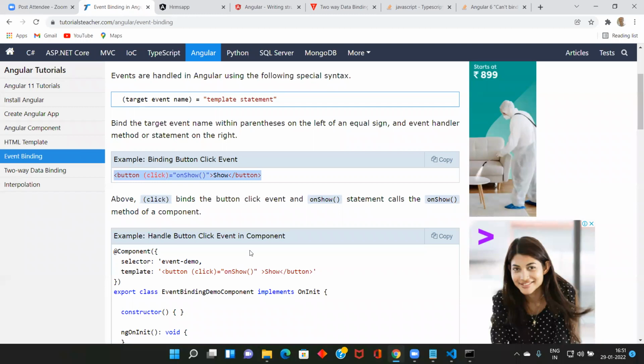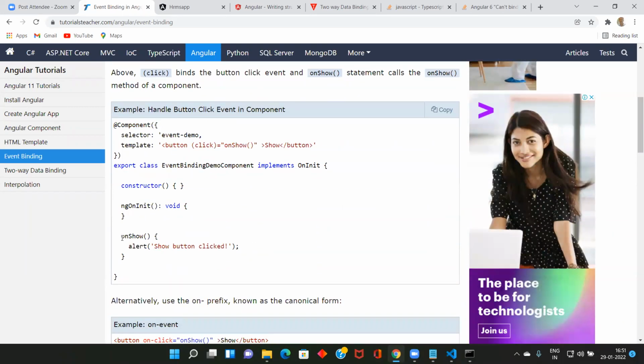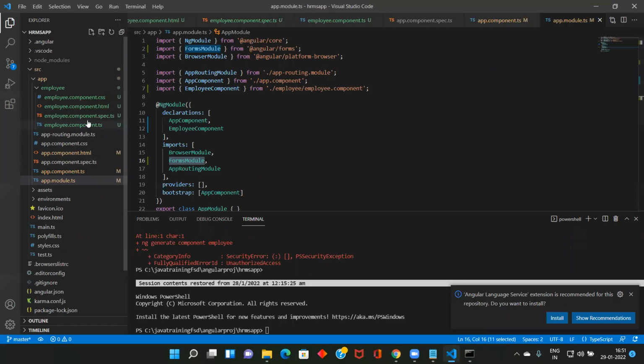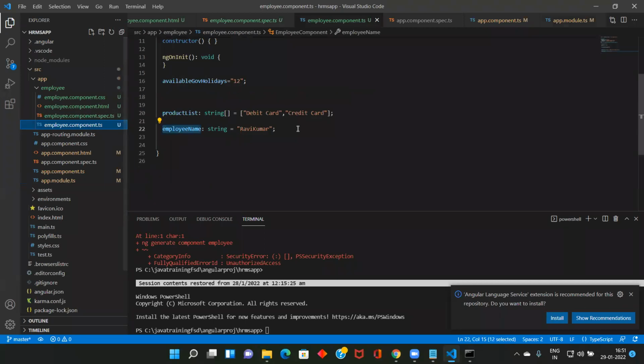So here, what we are going to do, first of all, we will create one method. The docs say the click binding the event to the onShow statement calls the onShow method in the component. So first of all, I'm going to create one method in here.